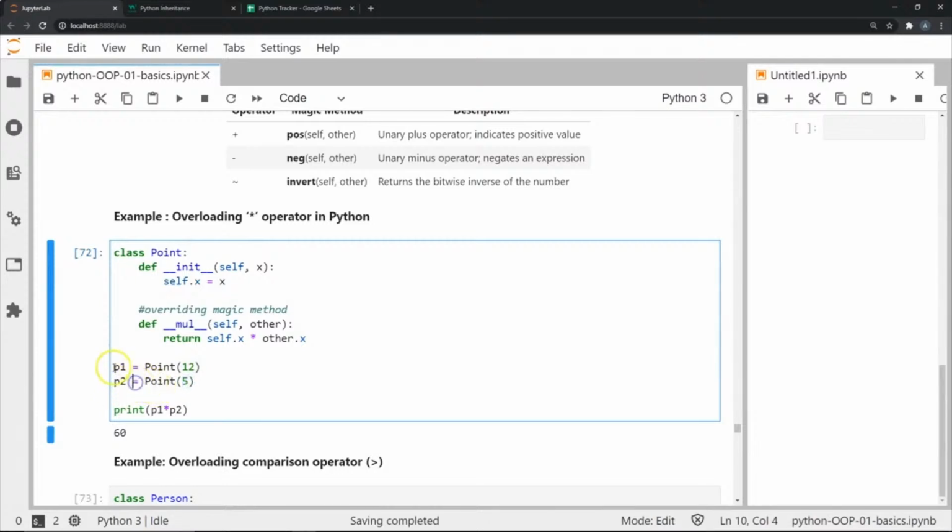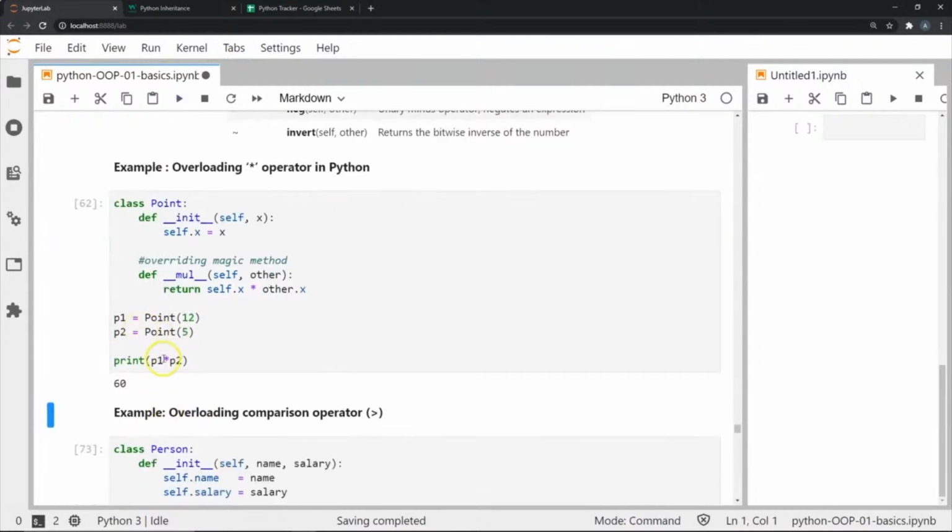Now when I want to multiply these class instances, the multiplication operator does not perceive these class instances to be integers. So by default, it would not be able to multiply what we want to multiply. But when we overload the multiplication operator within our class, it's now able to understand what to do using the attributes of the respective class instances. It says, okay, I want this attribute, 12, from instance p1, and I'm going to multiply it with the attribute 5 from instance p2 whenever I say p1 times p2, or p1 asterisk p2. So when I execute it, it will give me 12 times 5.